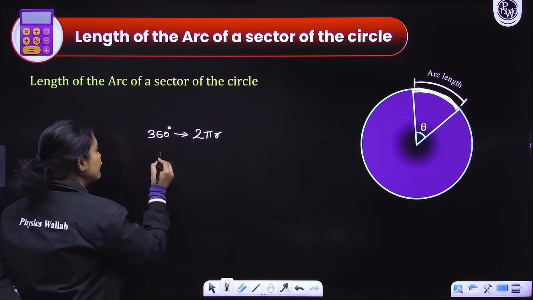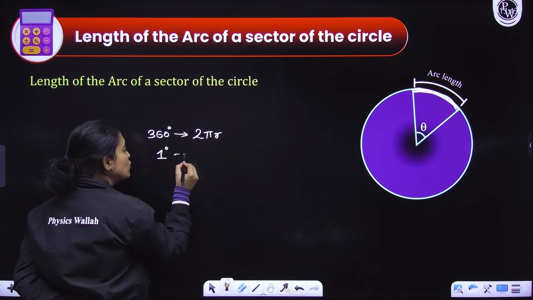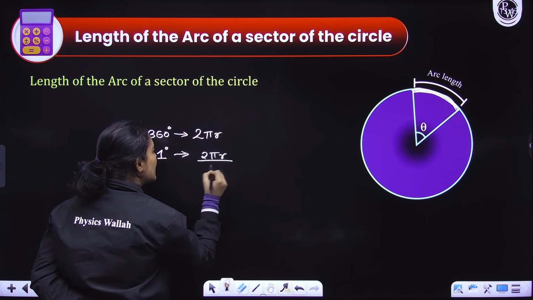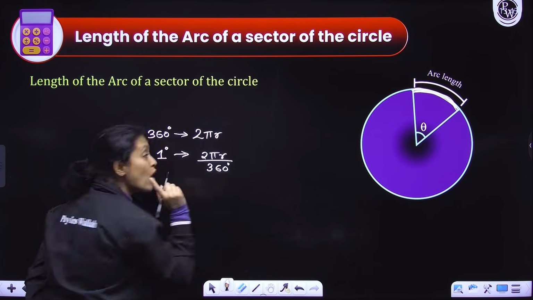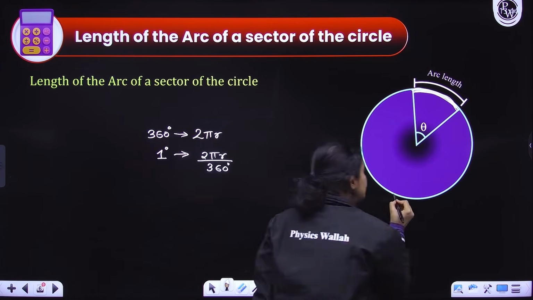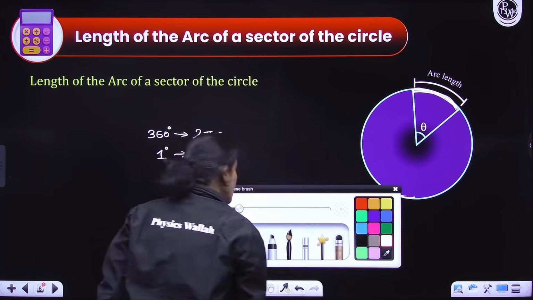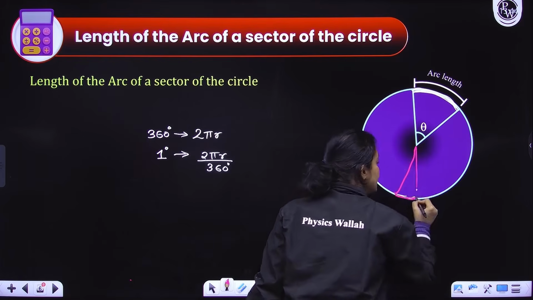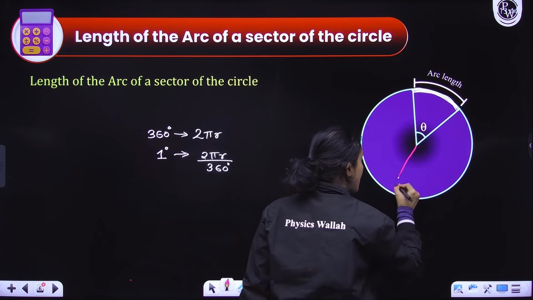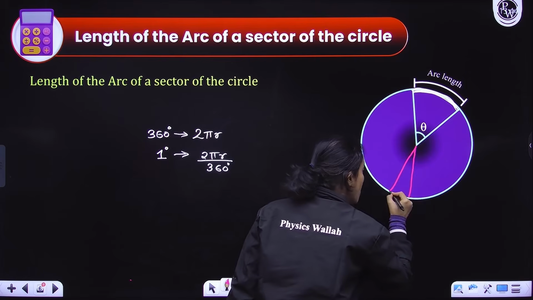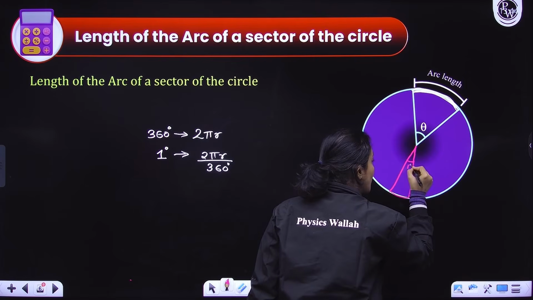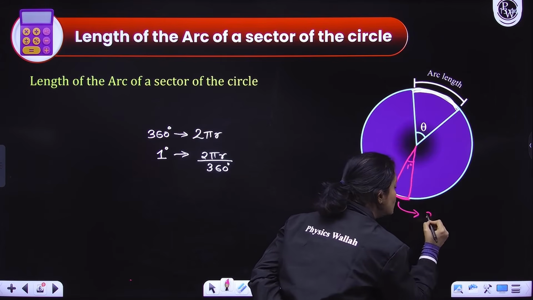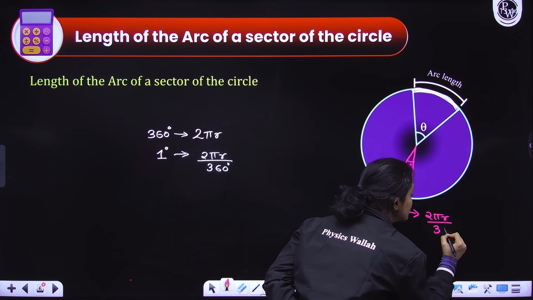Okay? Now, if the angle becomes 1 degree, then by the unitary method, I can say that the arc length will become 2 pi r divided by 360 degrees. What does that mean, everyone? This means that if I have an arc which is subtending an angle of 1 degree here at the center, then the arc length would be 2 pi r divided by 360 degrees.